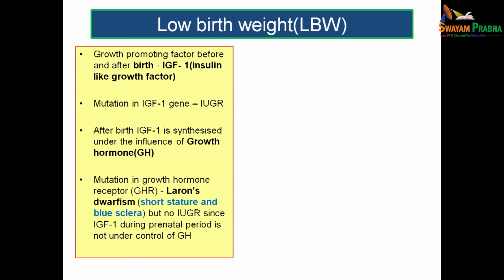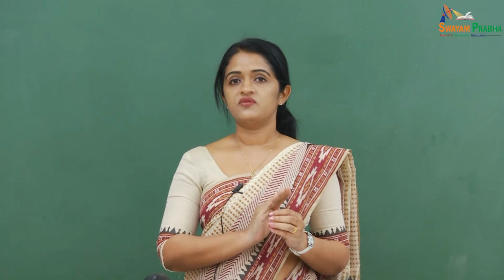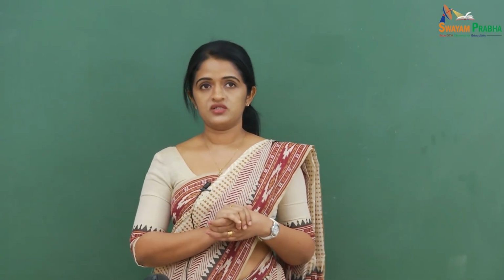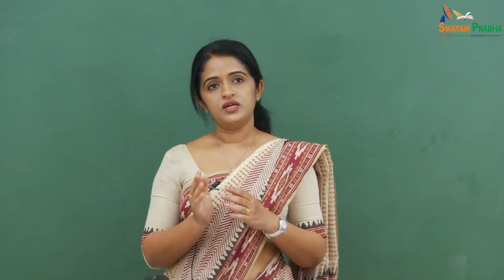So, Laron dwarfism consists of short stature as well as blue sclera, but there will not be any intrauterine growth retardation since the IGF-1 during prenatal period is not under the control of growth hormone. So, in case of growth hormone deficiency leading on to Laron dwarfism, that child will not be having any signs of IUGR because the insulin-like growth factor 1, which is deciding the growth inside the uterine cavity, is not under the control of growth hormone.